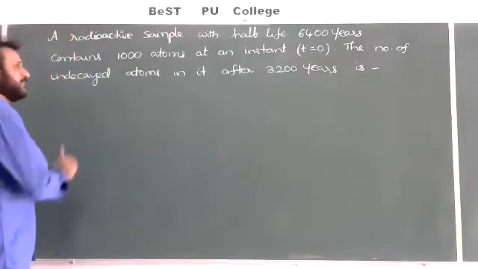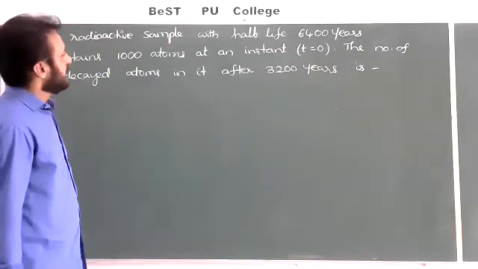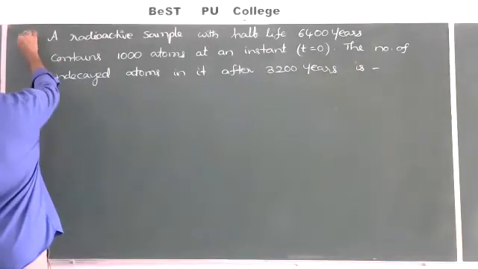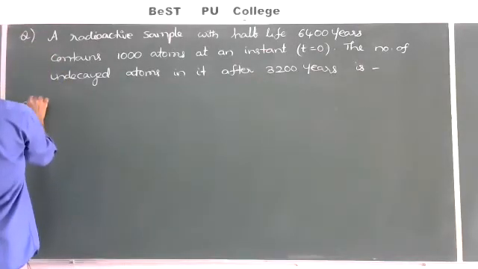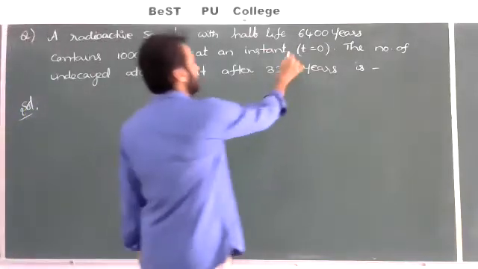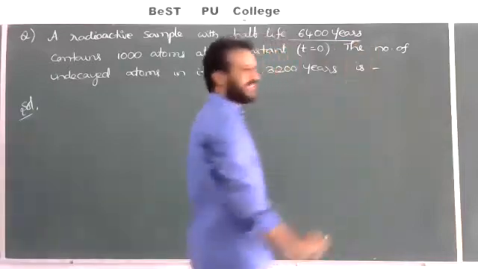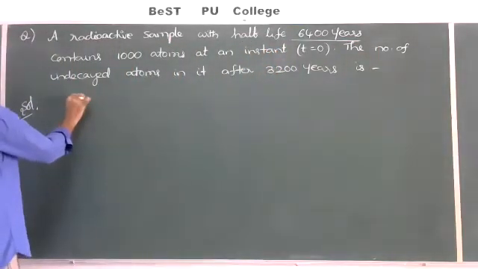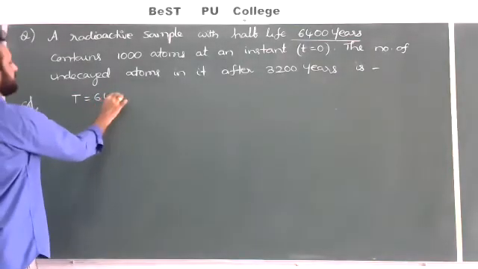First, read the question one or two times carefully and write the data they have given. They have given a half-life of 6,400 years. You should write the half-life symbol capital T, so capital T is equal to 6,400 years.